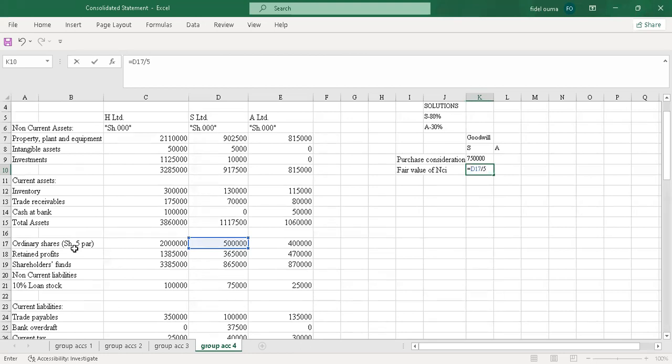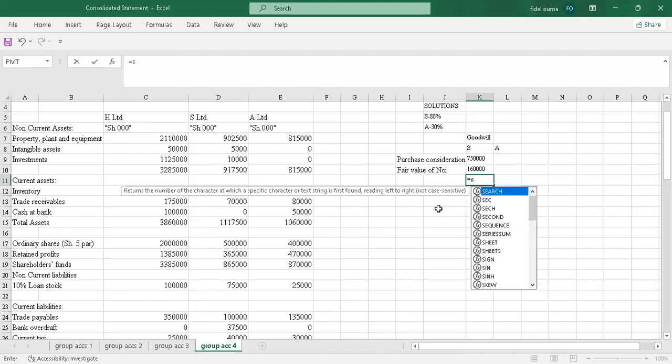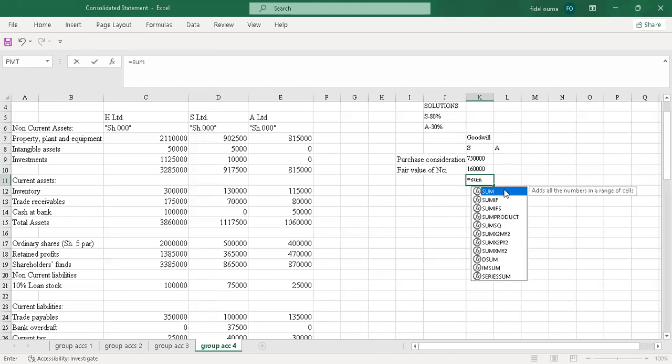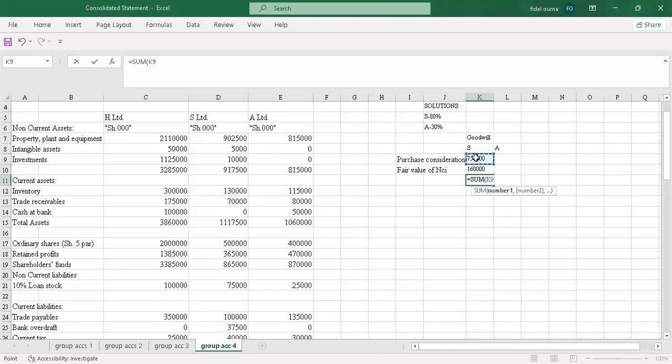Then the fair value of NCI is 20%. They were trading at 8% in 2019 when it was acquired, so I'll multiply by 8 and I'll get 160,000. So I'll sum this here, this 2, and I'll have 9, 10. Then I'll less the net assets acquired.